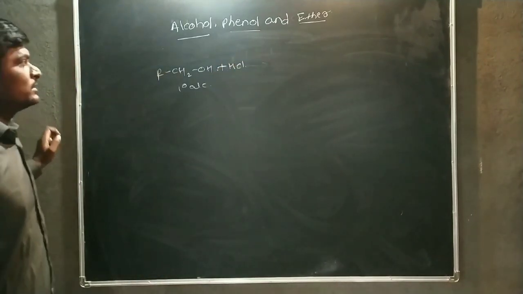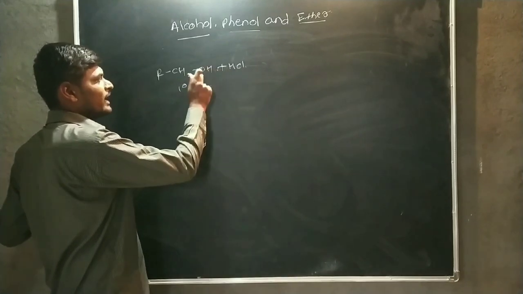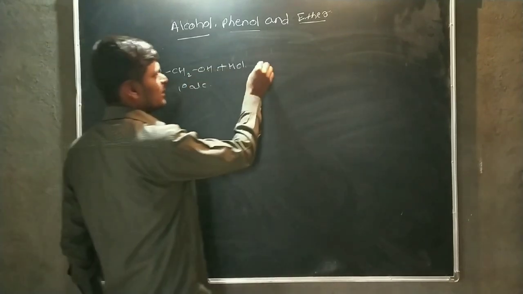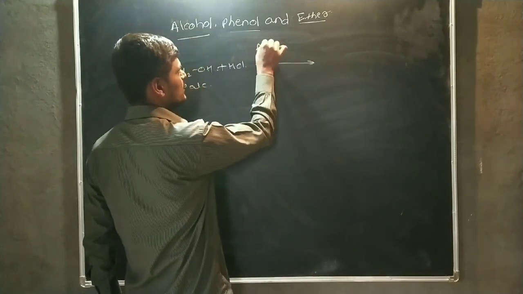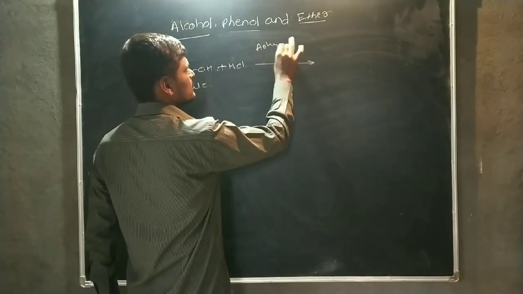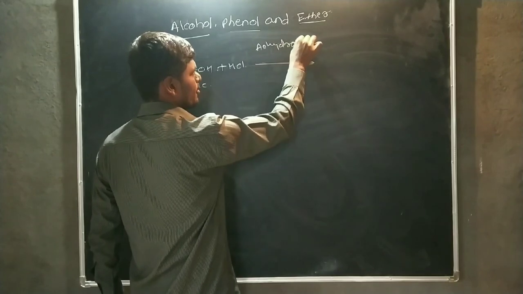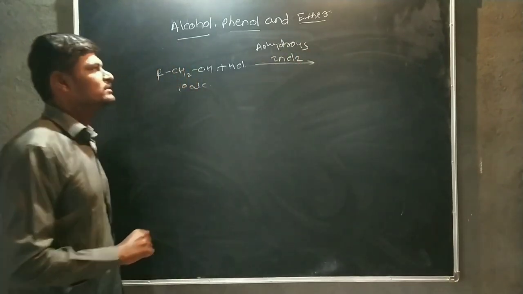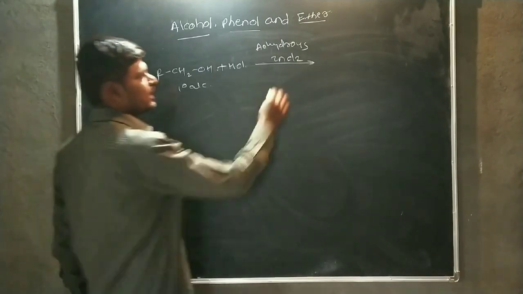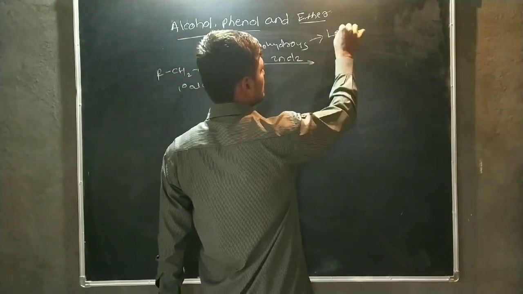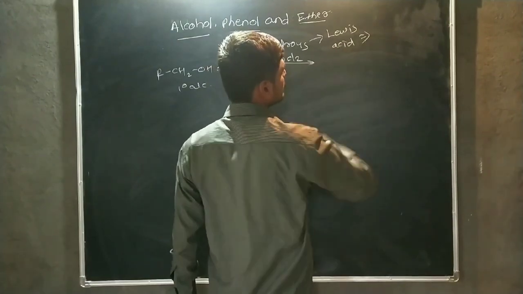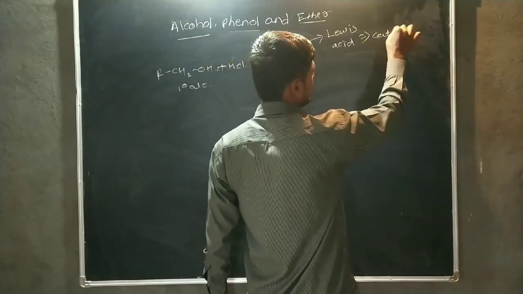but this HCl does not directly react with primary alcohol. This reaction is carried out in the presence of anhydrous ZnCl2. This anhydrous ZnCl2 acts as a Lewis acid, and it also acts as a catalyst.